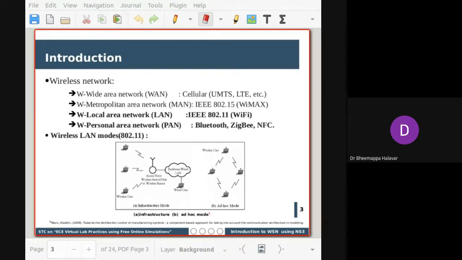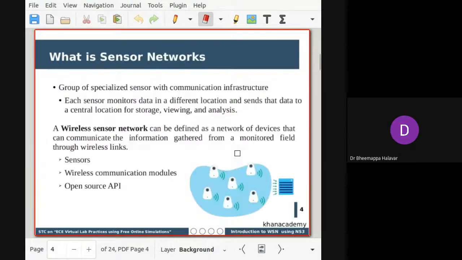So this is just a basic understanding of what a wireless network is. Then comes what a wireless sensor network is. Before going to wireless sensor networks, first we'll see what a sensor network is. As I already said, a network is nothing but a connection of two or more nodes. Here, a sensor network is a group of specialized sensors with a communication infrastructure, and each sensor communicates data monitored by an individual sensor at a different location.